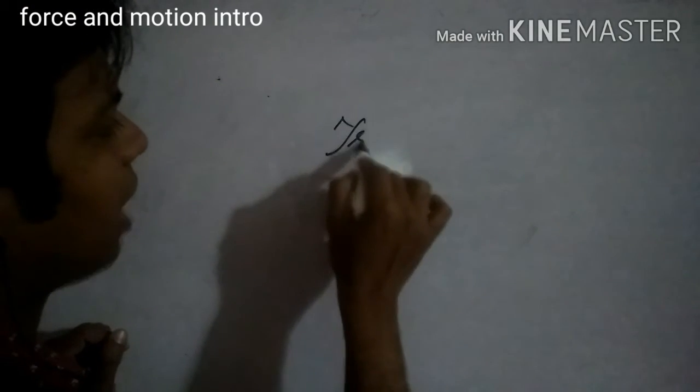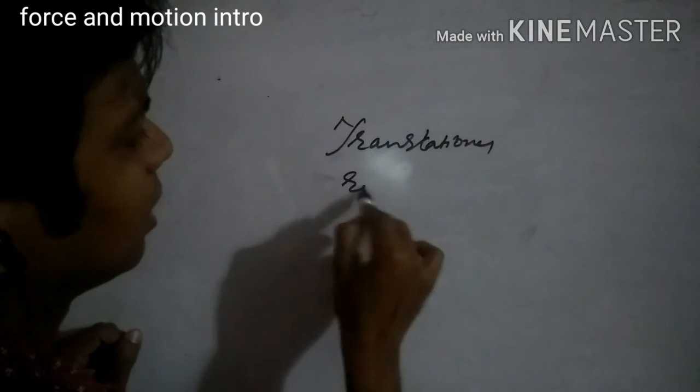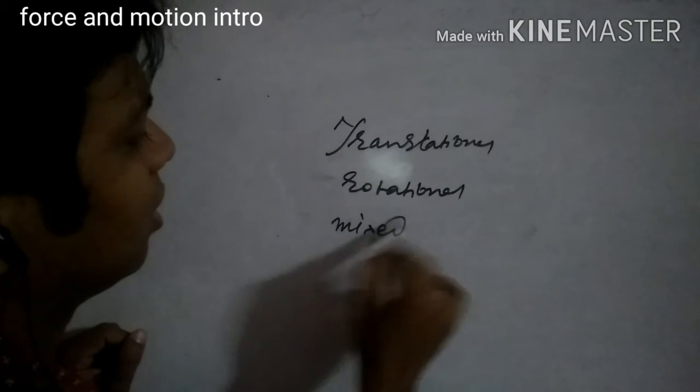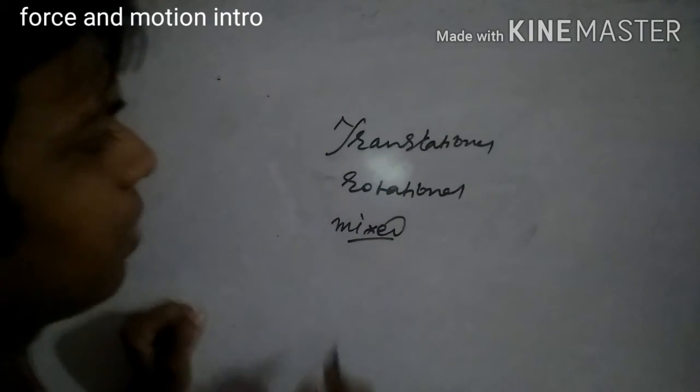Now we are discussing the different types of motion. The different types of motion are translational motion, rotational motion, and the mixed one. So what is translational motion?